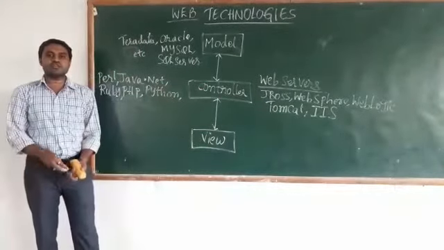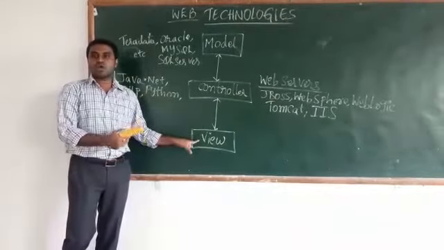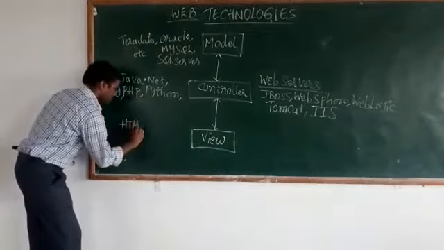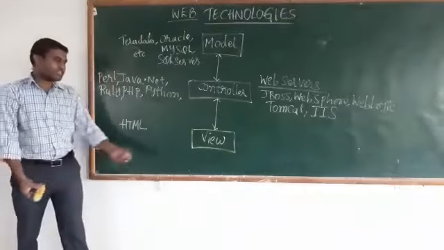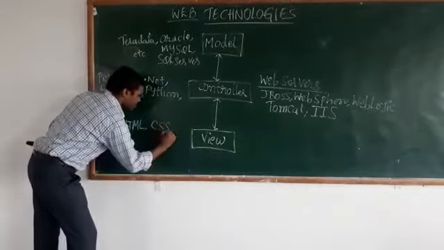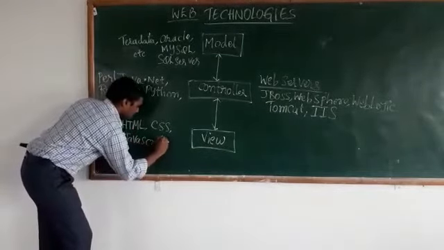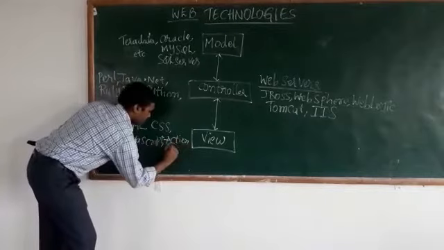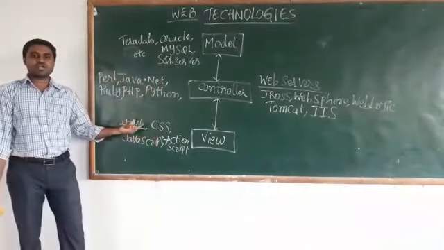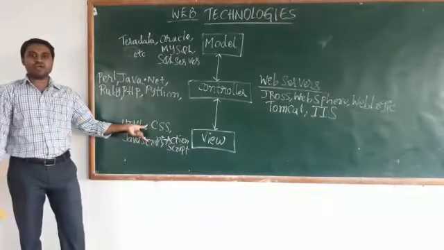This view layer is used to create user interfaces, and these user interfaces are created by using front-end languages like HTML, presentation languages like CSS, and validation languages like JavaScript, ActionScript. The programs created by using these languages will be executed by a separate kind of software.